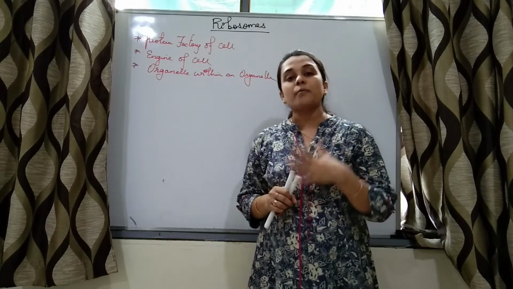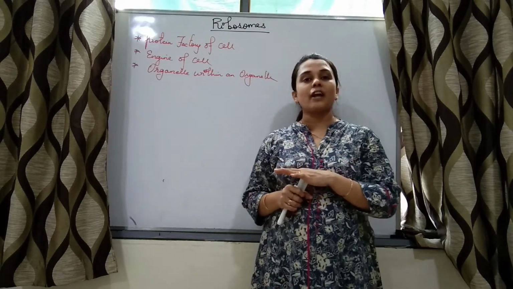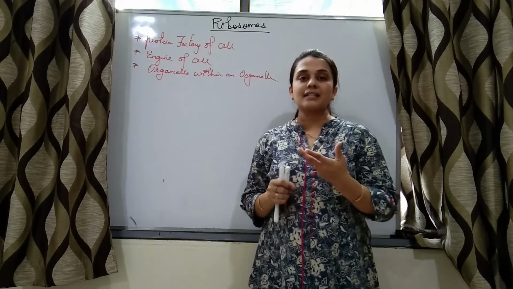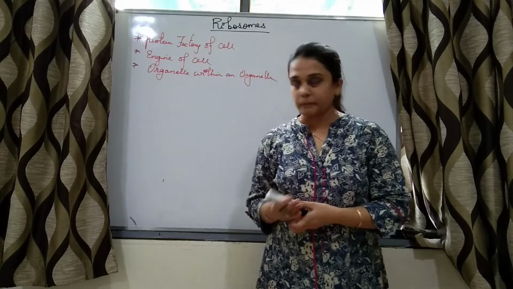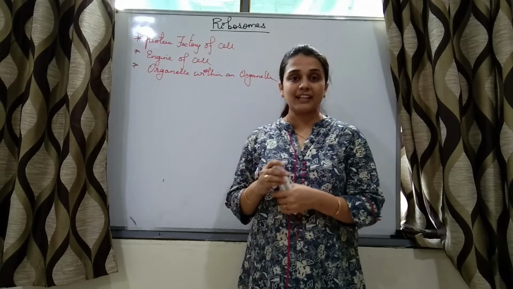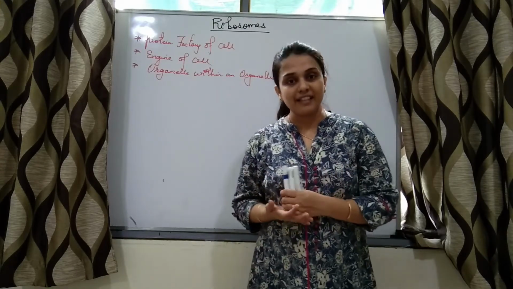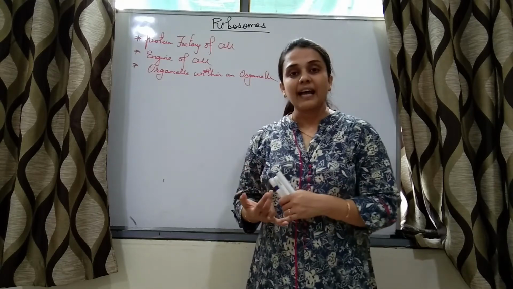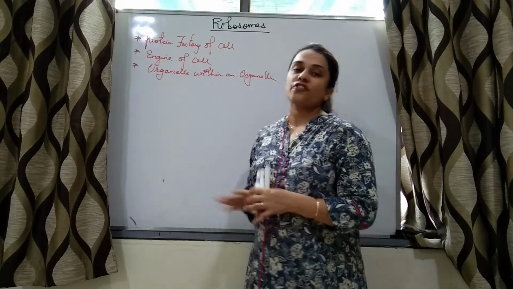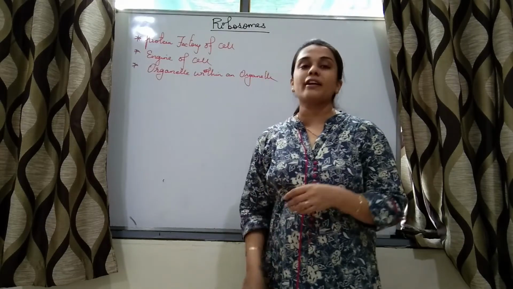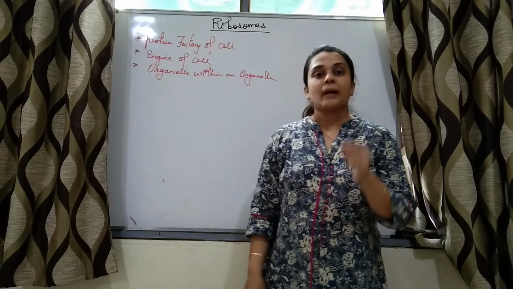Because the main function of ribosome is to synthesize, to manufacture proteins. Engine of the cell, because it is running the entire cell. Proteins, enzymes are needed to run a cell. That is why it is the engine of the cell.